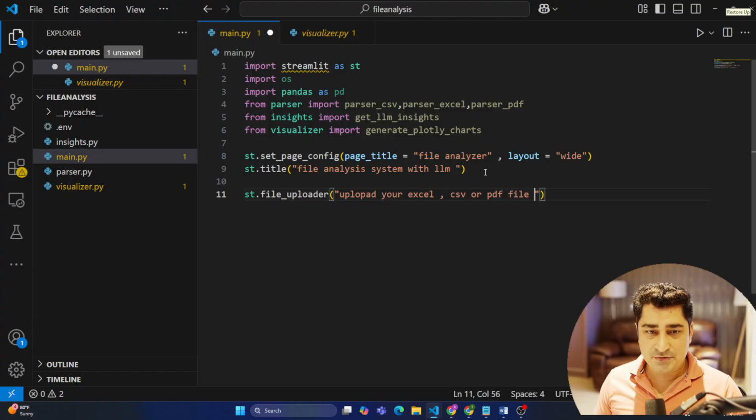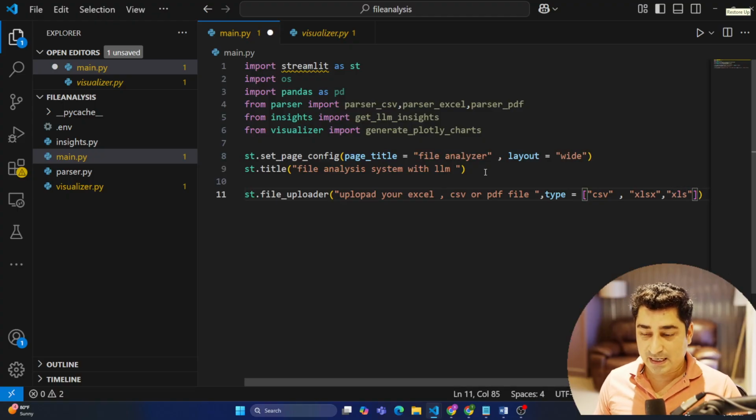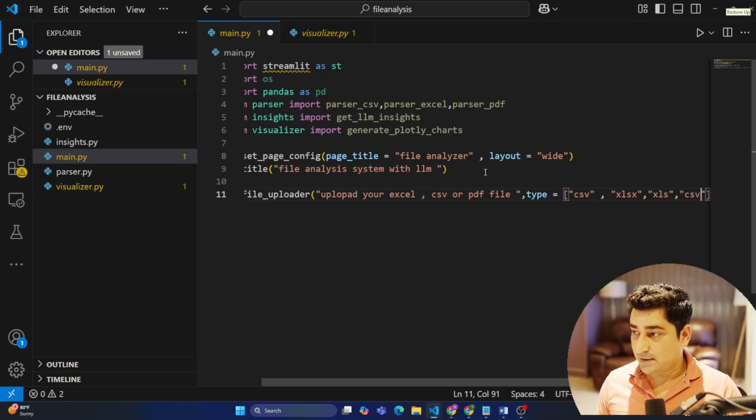This is just a string which it is going to showcase, and then inside type I can mention the actual file types. It is going to accept a CSV file, and it is going to accept an Excel file, XLSX.